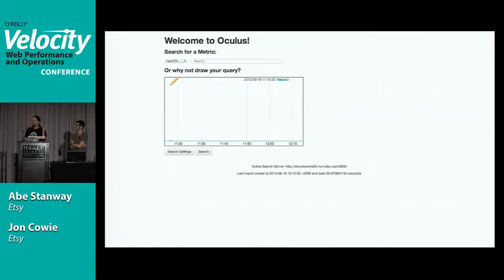Say you happen to walk past the dashboard and you happen to notice an anomalous graph, but somebody forgot to label the dashboard. Whatever shall we do? But you can remember the shape of the graph. So what we can do here is we can say, let's look for graphs that look sort of like that.